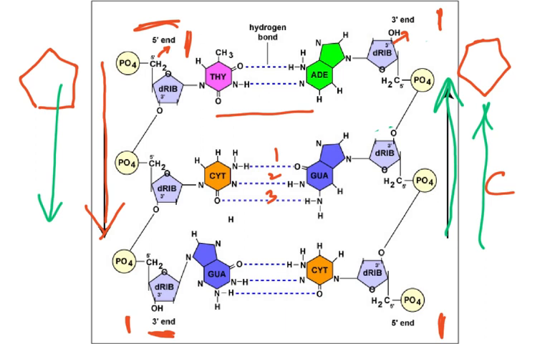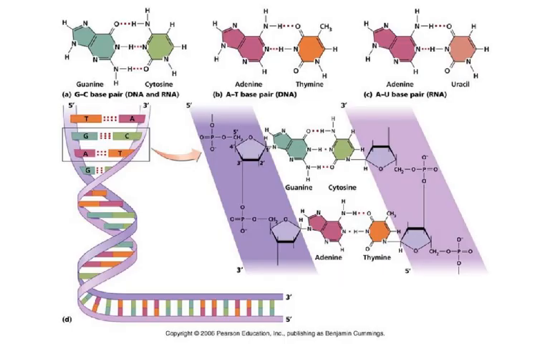Then the second thing you've got to know is another diagram, maybe better explanatory, which is the 5 end and the 3 end. So this is the 5 end, this is the 3 end, then this is the 3 end, and this is the 5 end. And then you see this is the 5 here, and 3 here. And so similarly here you have the 5 here and the 3 here. So you've got to figure this out.